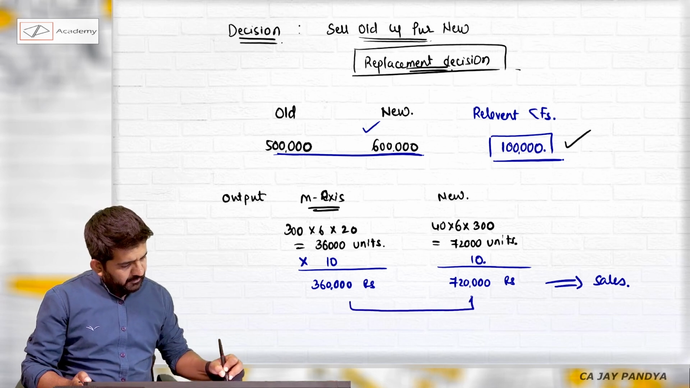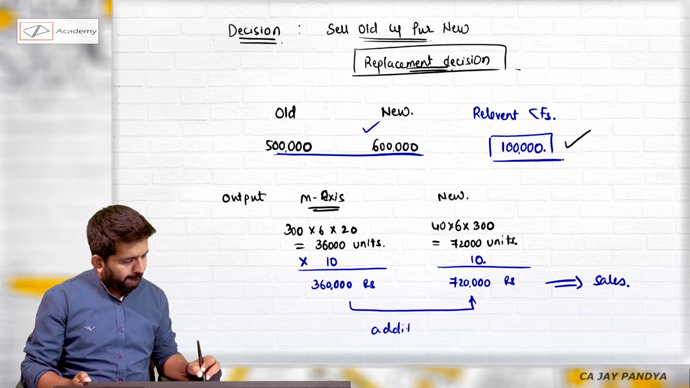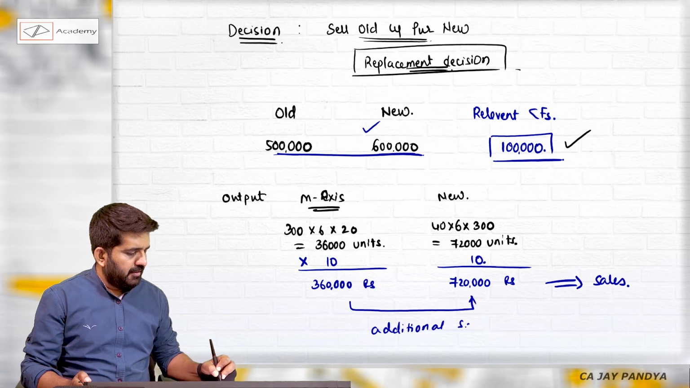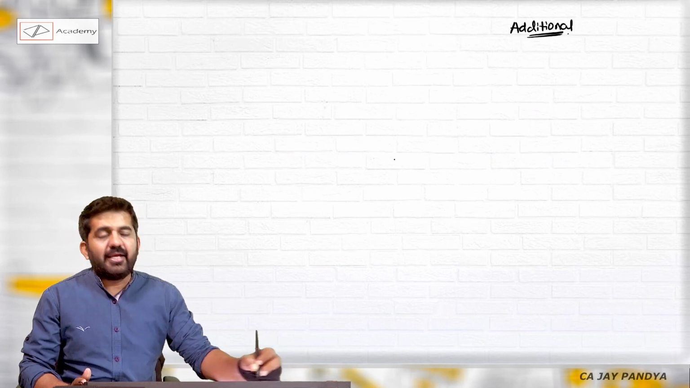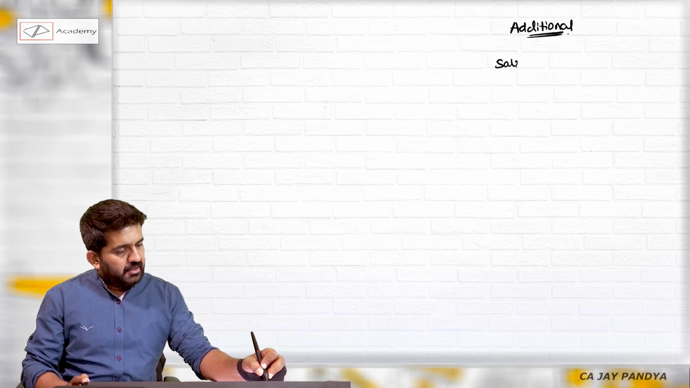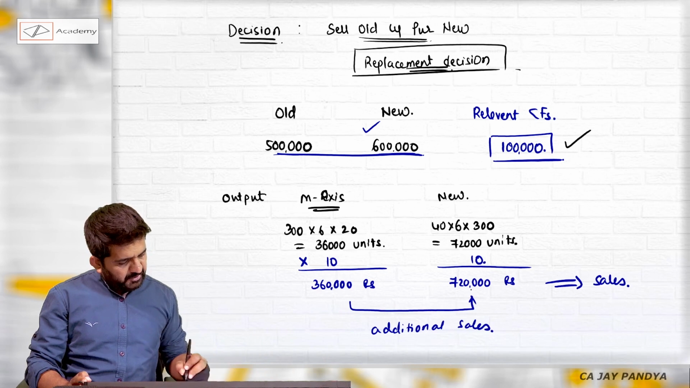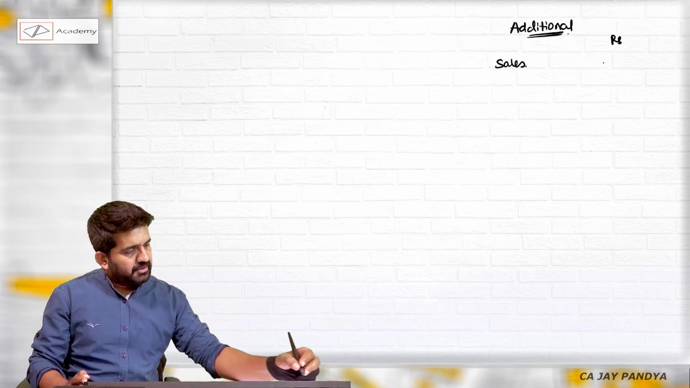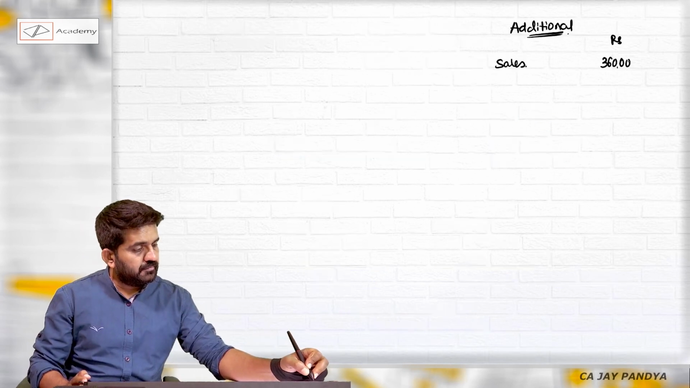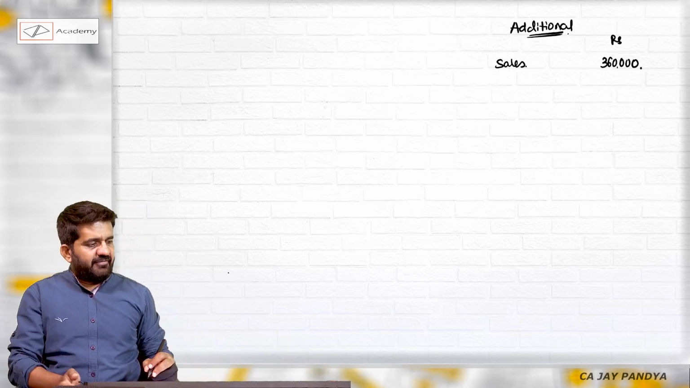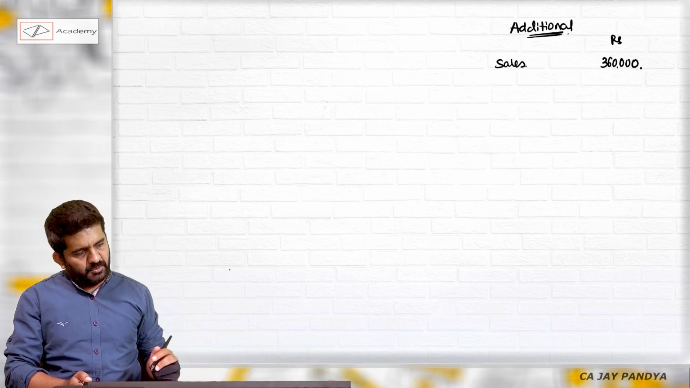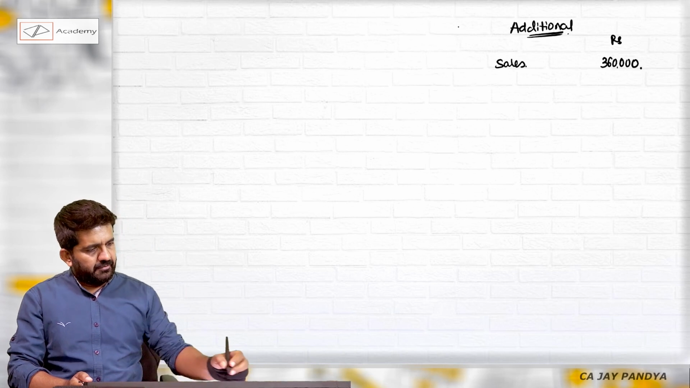What will be additional sales? Please try to understand. I am not talking about old or new. I am talking about additional. What will be my additional sales? Is difference between this two, which is 3,60,000 rupees. I have found out difference between 7,20,000 and 3,60,000. Will be 3,60,000 rupees. All right.